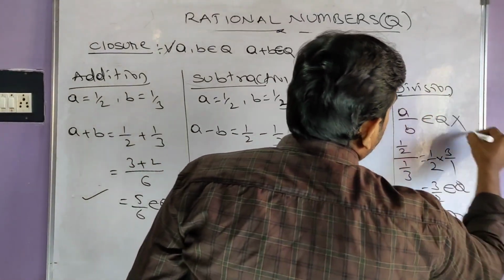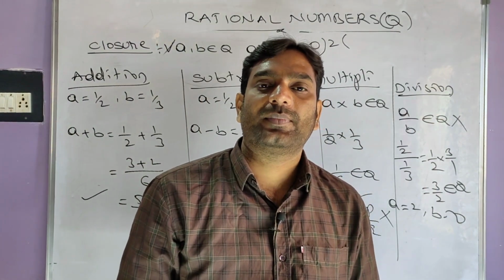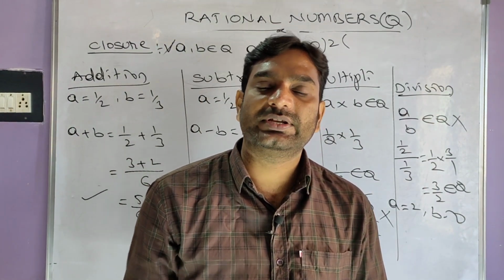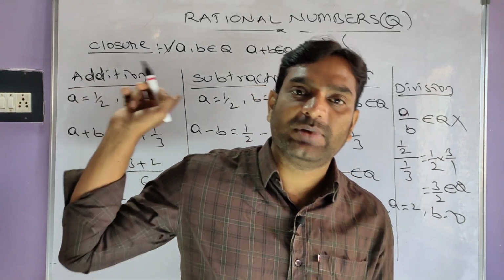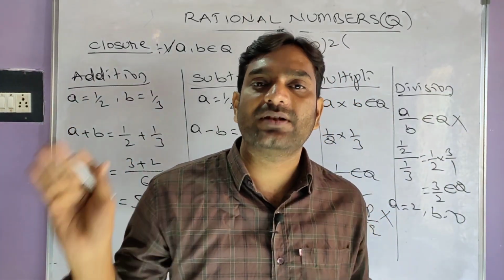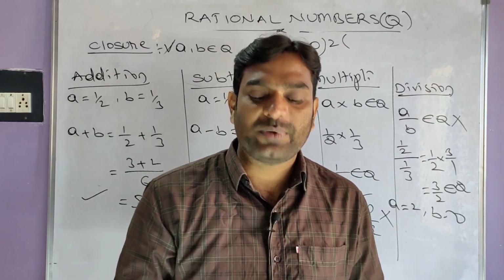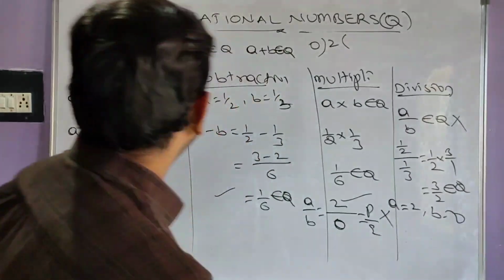So rational numbers are not closed under division. Under addition, okay. Under multiplication, okay. Under subtraction, okay. But for division, rational numbers are not closed. This is the closure property. Coming to commutative property.